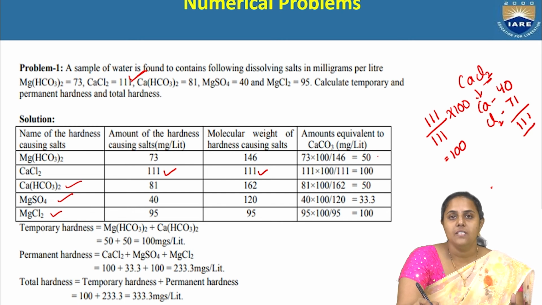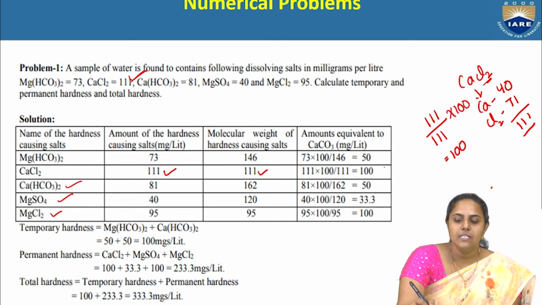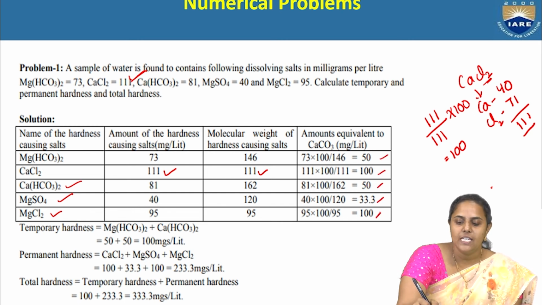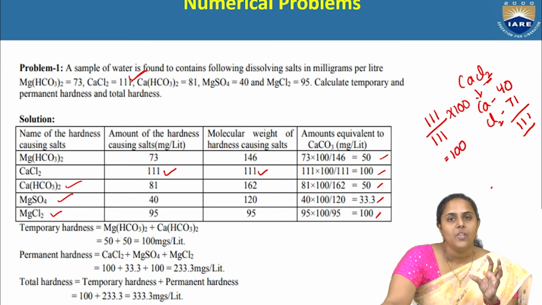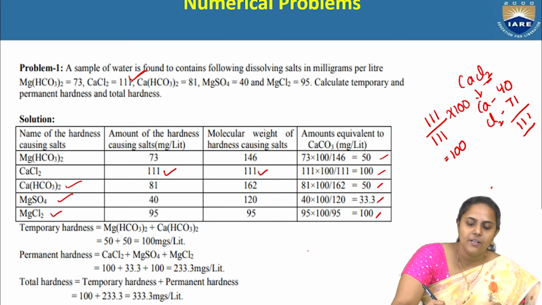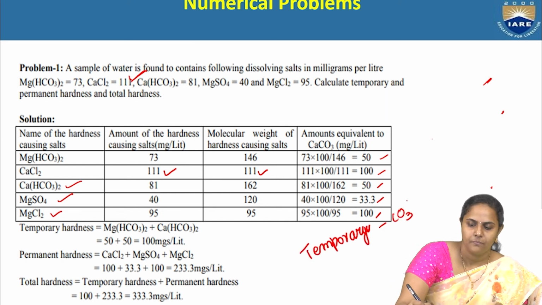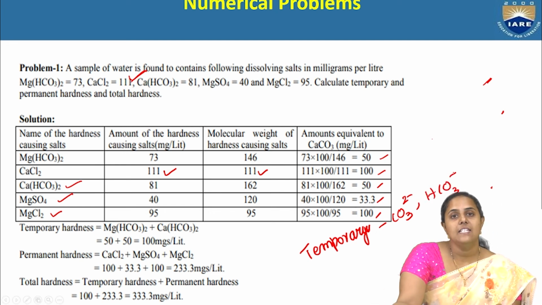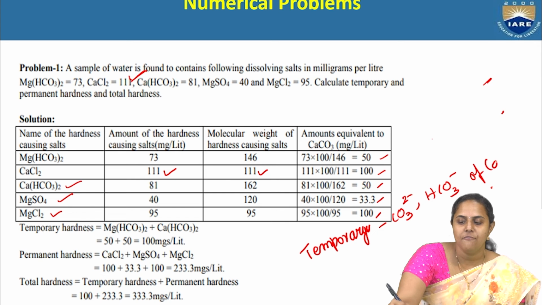After expressing the hardness in terms of calcium carbonate equivalents, we should know which salts are responsible for causing temporary hardness and which salts are responsible for permanent hardness. Temporary means carbonates and bicarbonates of calcium and magnesium.